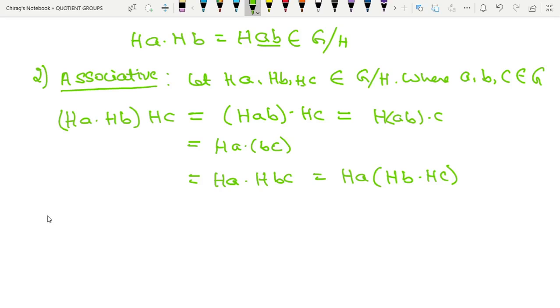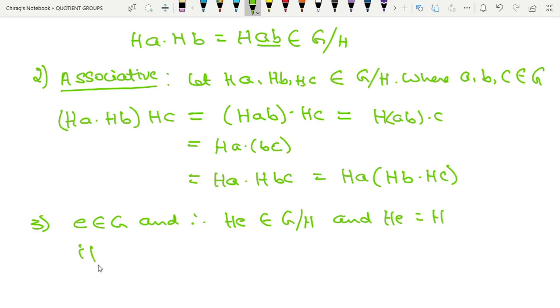Now which is the identity element here? See, E belongs to G, and therefore HE belongs to G by H, and HE is equal to H. Therefore H is also a right coset.